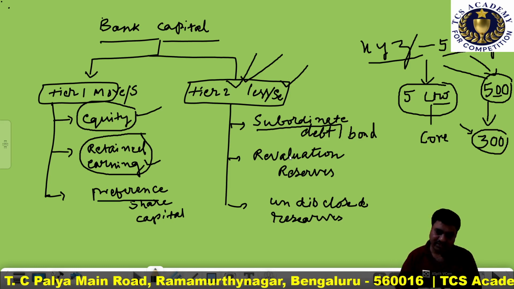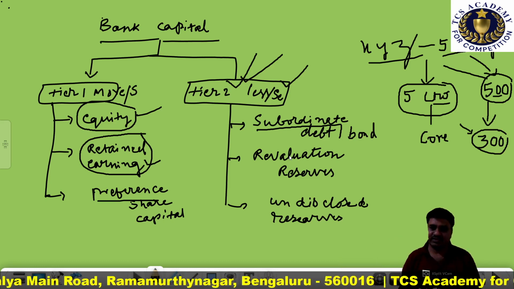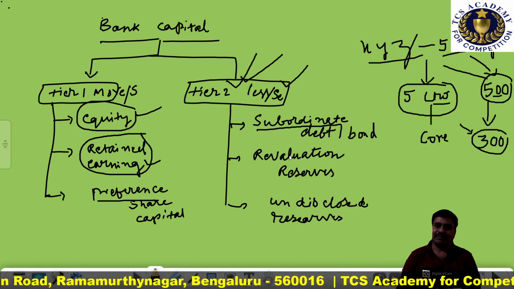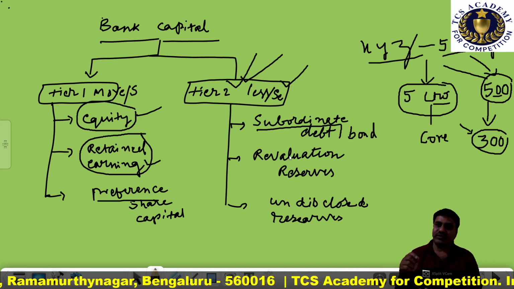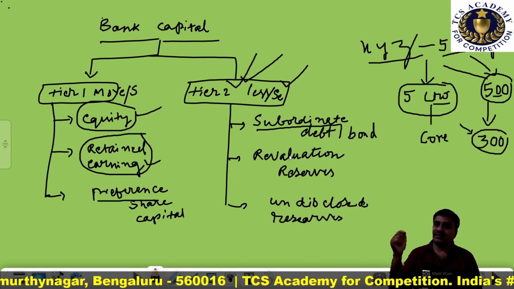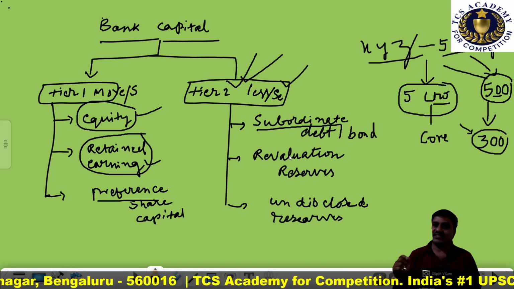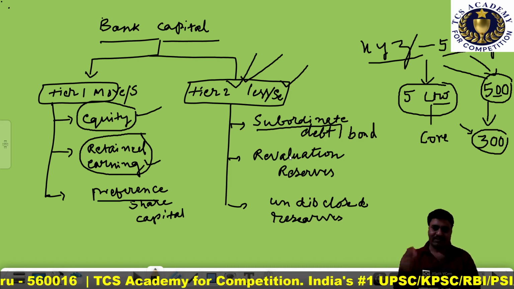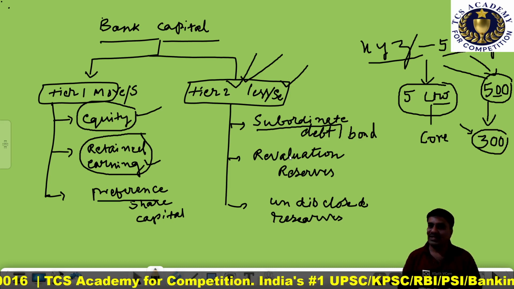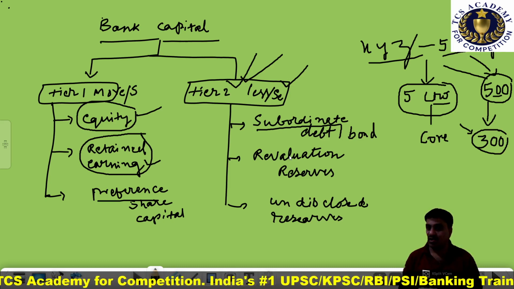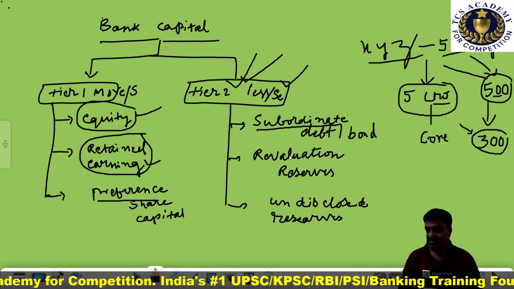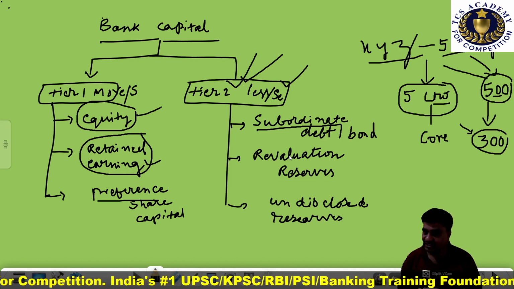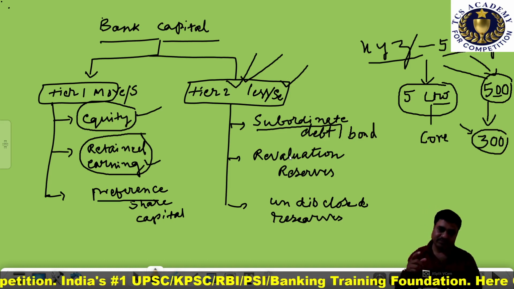By issuing some bonds or debentures, the bank has raised some capital. That capital is considered subordinate capital because it is a junior debt. Why is this particular bond or debt considered subordinate debt? Because it is a junior debt.